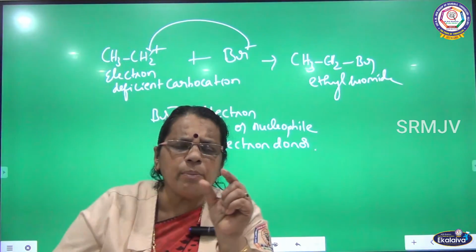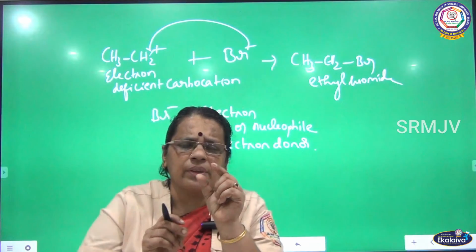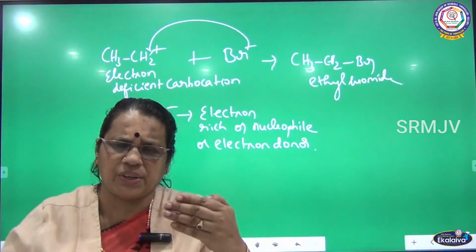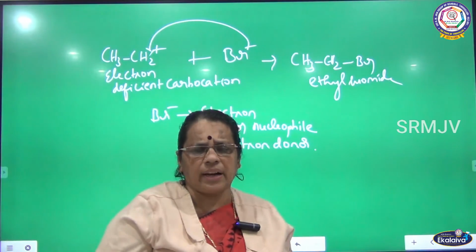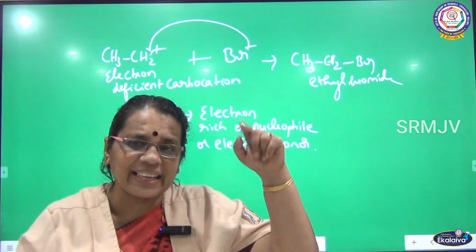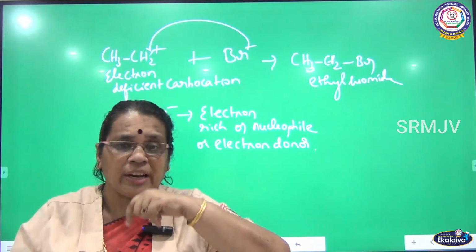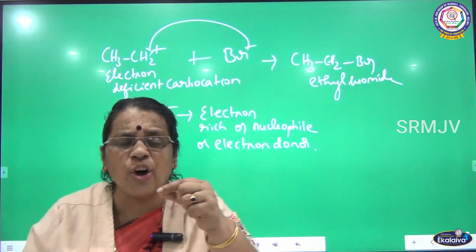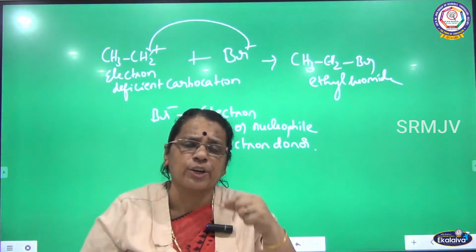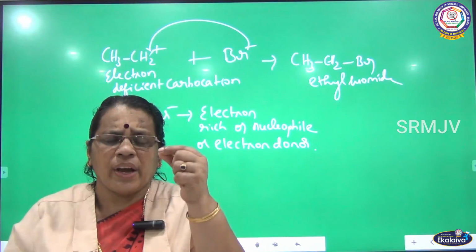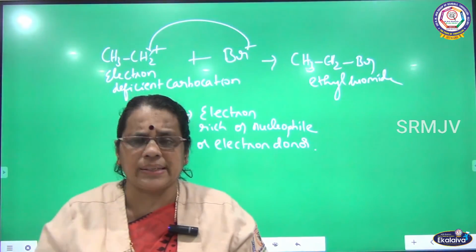When the bond between oxygen and hydrogen is cleaved, the bond shifts towards oxygen. Oxygen will be electron rich, so it will have a greater number of electrons. Hydrogen will be removed as a proton. In the previous case, alcohol is acting as a nucleophile. It is electron rich. In the next case, I told about the electrophilic nature of alcohol, why electrophiles are electron deficient and why they are electron acceptors.